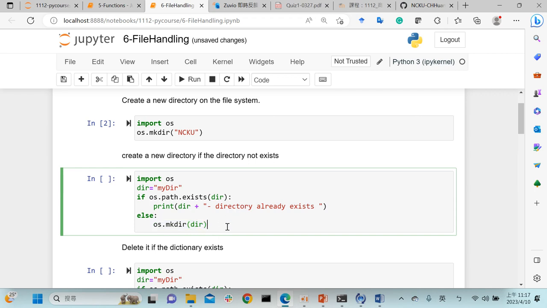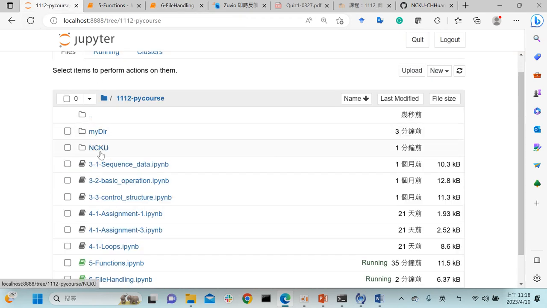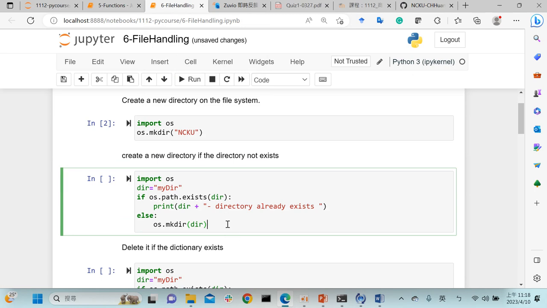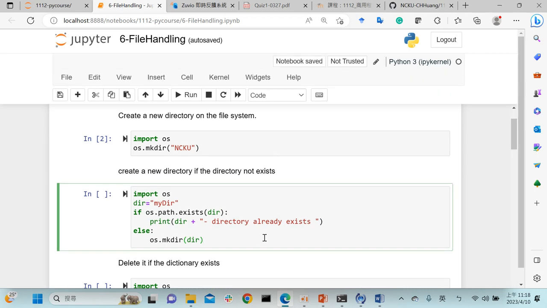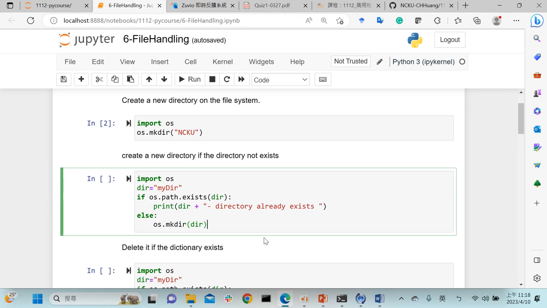So I can run it. Back here, you can see we already have two folders: one is mydir, the other is ncku. If I run this, what is our result? Our result will be either the statement that mydir directory already exists, or it creates another mydir. First one or second one?